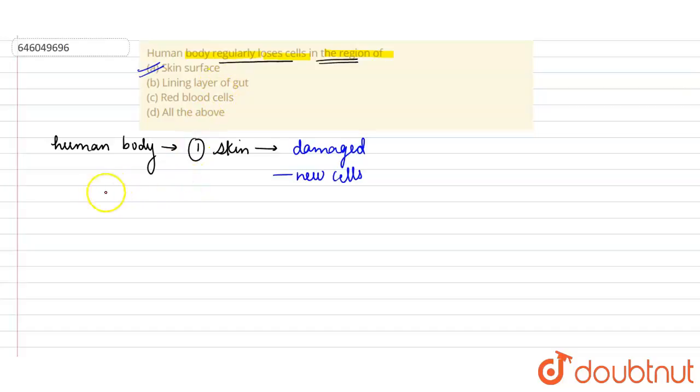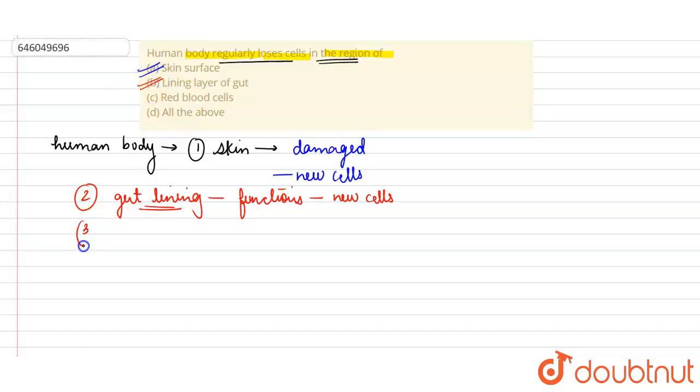Let's move on to the second one, that is the gut lining. We know that the gut performs the majority of very important functions in the body, and because of that a lot of cells are damaged in the gut, and therefore new cells have to be added to the lining layer of the gut. Division continuously takes place in order to replace the worn out cells. So yes, this is also correct.